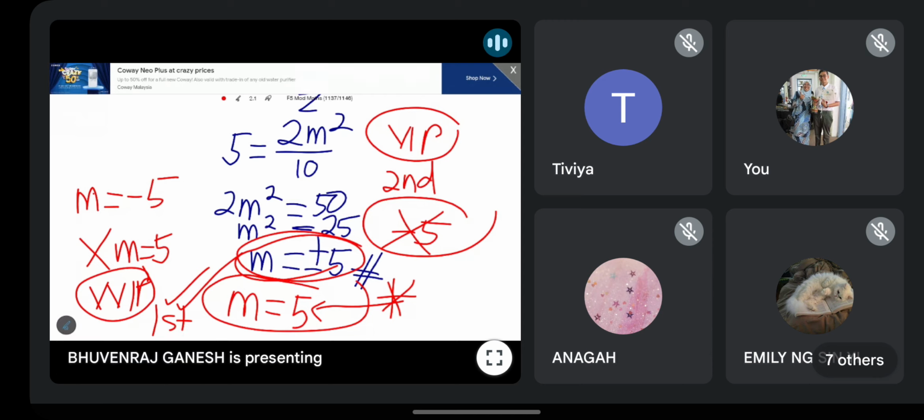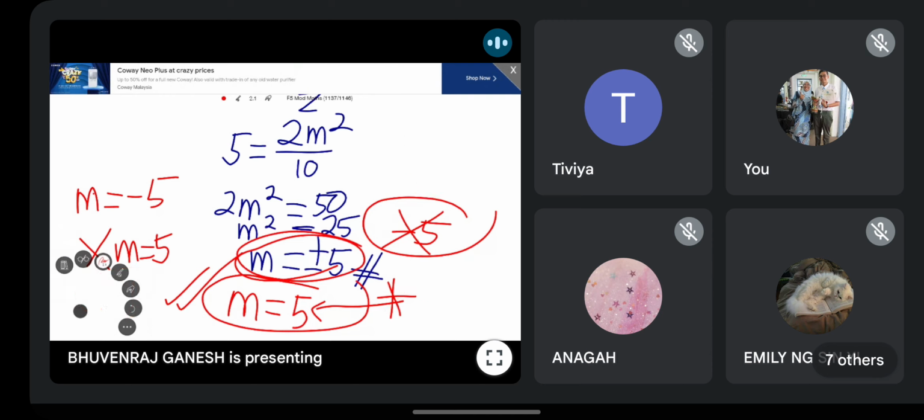Between 5 and negative 5, VVIP is 5. Negative 5 is the VIP. But both are important. Dua-dua pun penting. But which one is in the context of the question is this one, M equal to 5. So if you write 5, no problem also. So this is the answer.